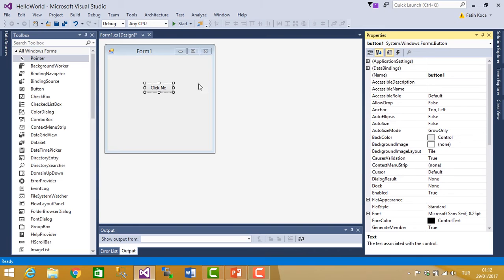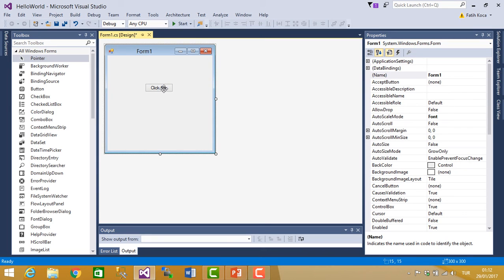For all tools we have to set a name, and we can give general names. Actually, for a button, the general prefix is btn, so btn and button click. We have to give every tool a different name.